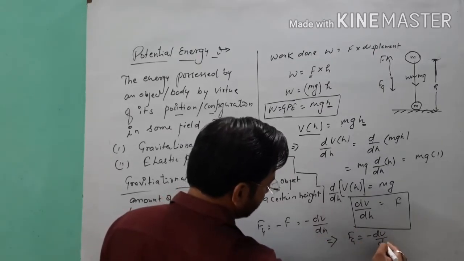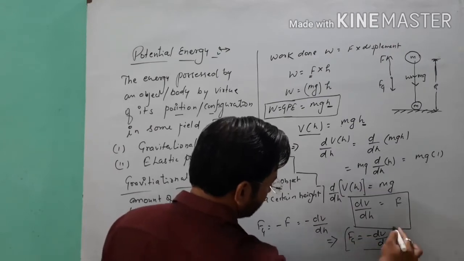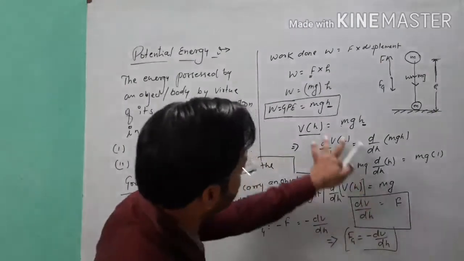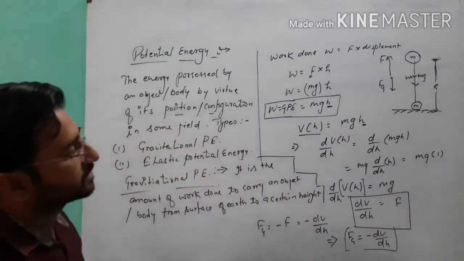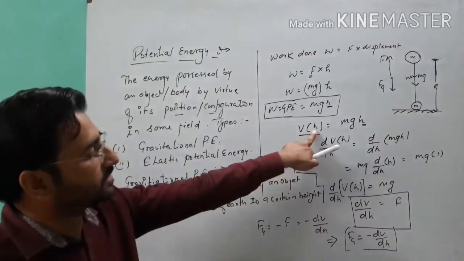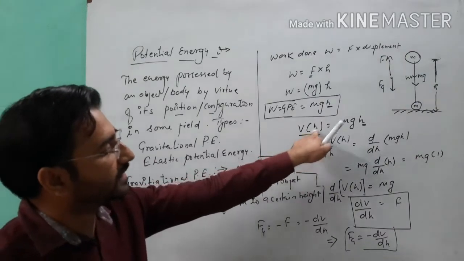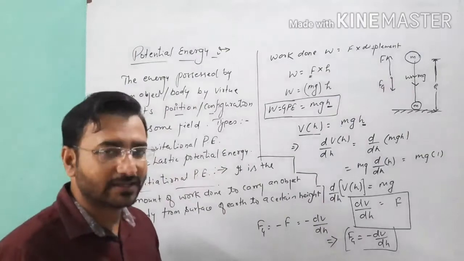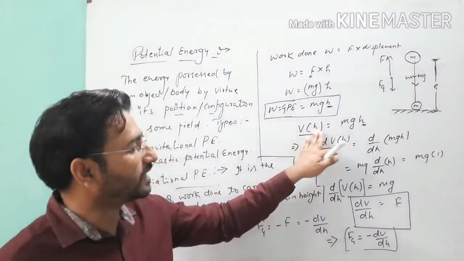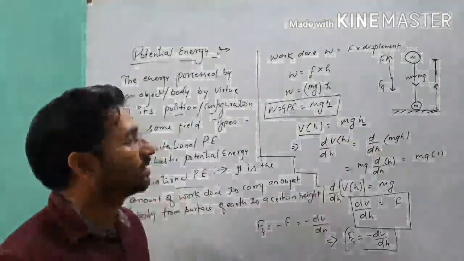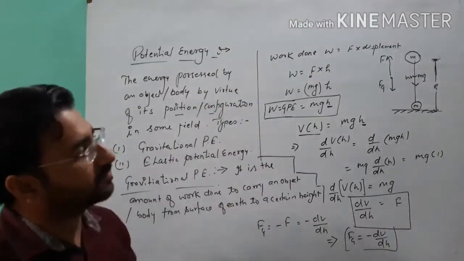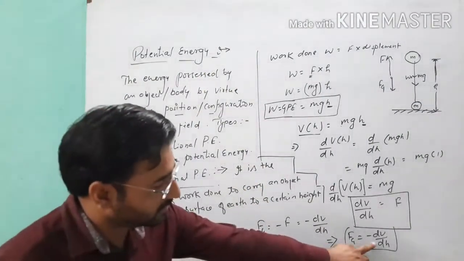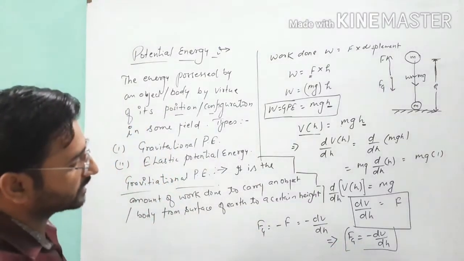So finally you can see Fg is equal to minus dV upon dh. And if you are thinking about the gravitational force as a function of h, in place of h, suppose we consider x as our vertical displacement, so we will use this formula as a function of x.